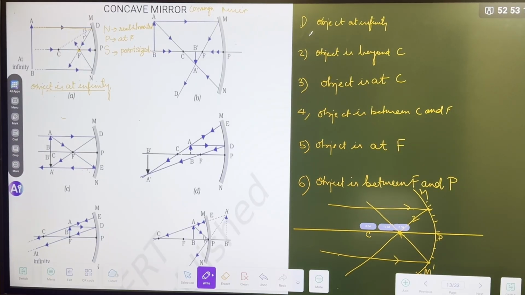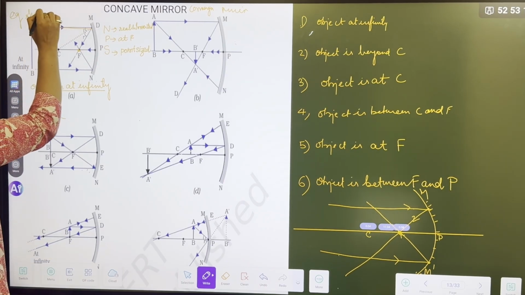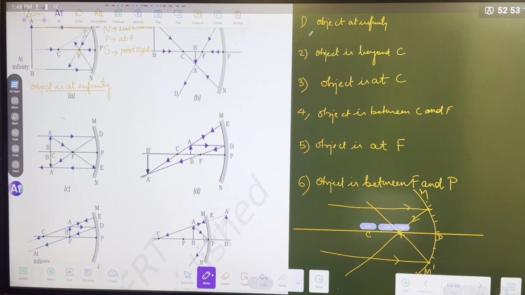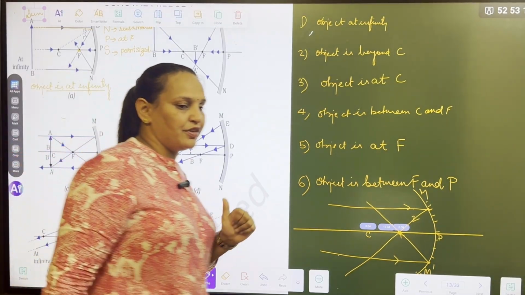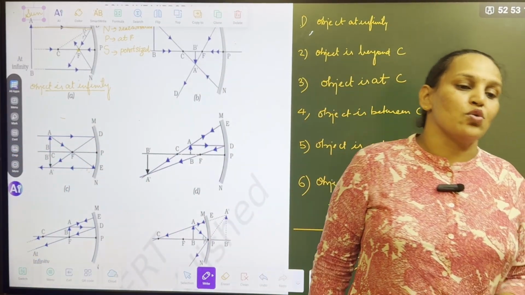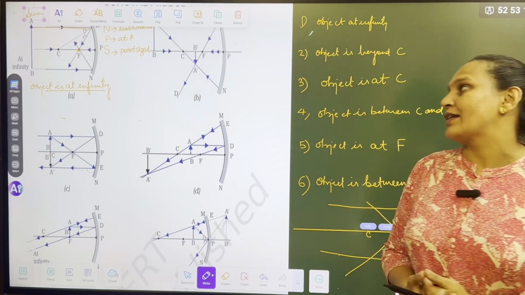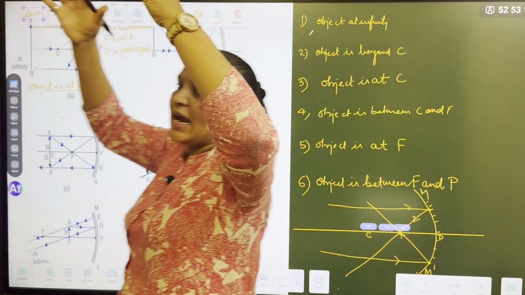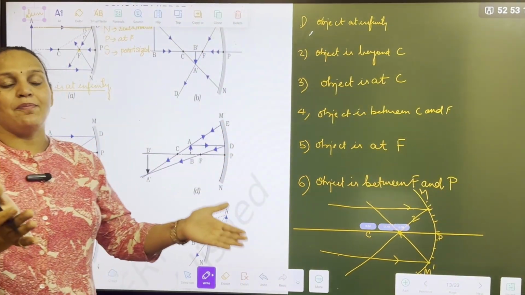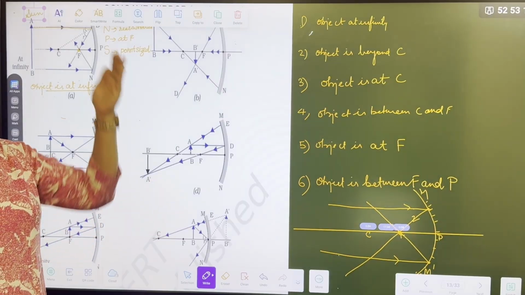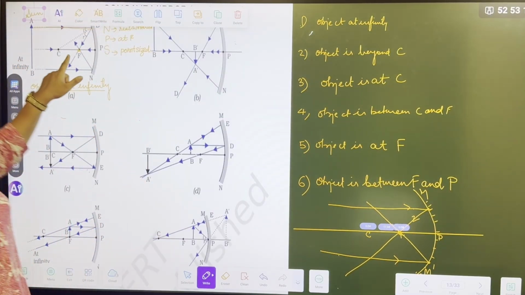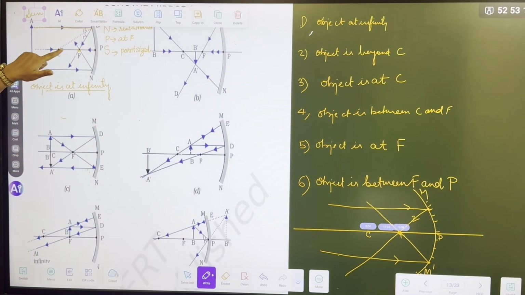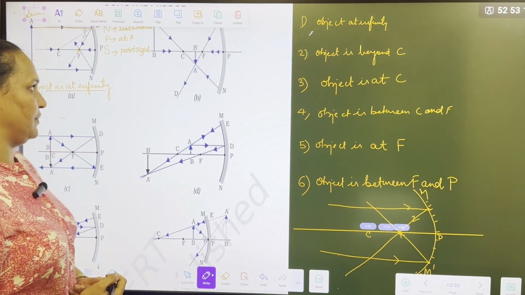What is the example? Sunlight. So where do we use this ray diagram in our everyday life? Solar cooker, solar furnace. Where the sun is at infinity, we keep the furnace or cooker, so all the rays are focused at one point. All the rays converge at one point, the focus, and the heat effect is taken.